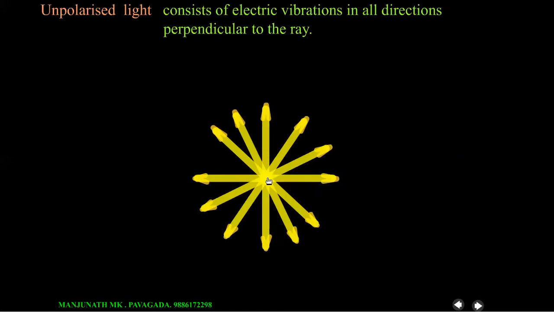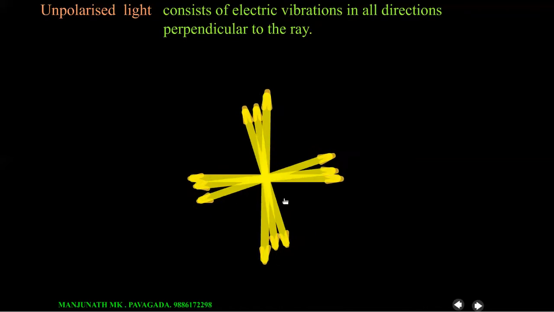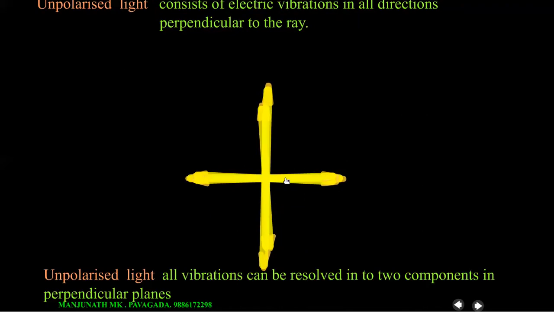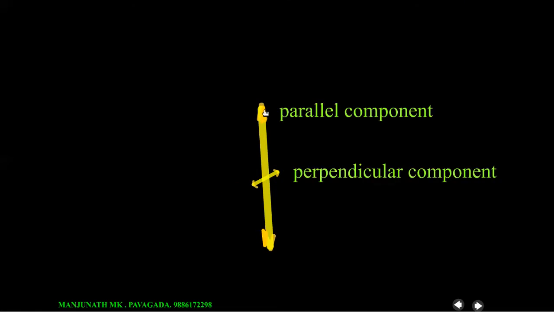Once again, look here, electric field vectors are present in all directions perpendicular to the propagation of light. This type of light is called unpolarized light. So they can be added into two components. One is the vertical component, this is the horizontal component, and here the vertical component is represented by a line like this. This is parallel to the plane and this is perpendicular to the plane, perpendicular component and parallel component.